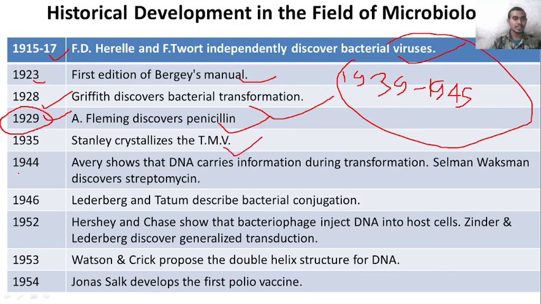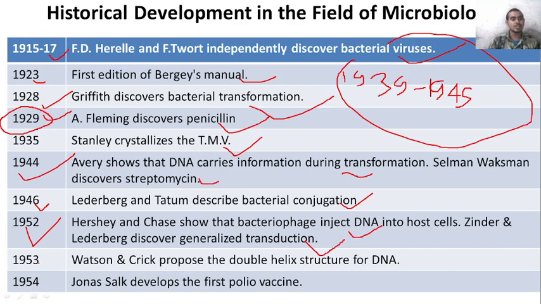In 1944, Avery showed that DNA carries information during transformation. Selman Waksman discovered streptomycin. In 1946, Lederberg and Tatum described bacterial conjugation. In 1952, Hershey and Chase showed that bacteriophages inject DNA into host cells. Zinder and Lederberg discovered generalized transduction.